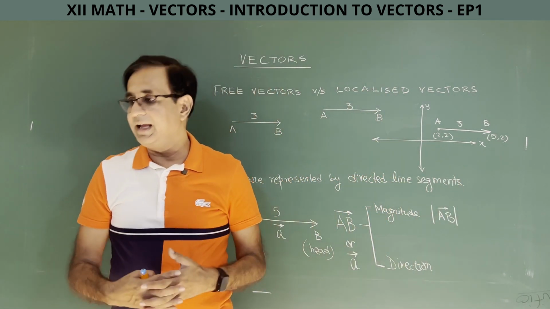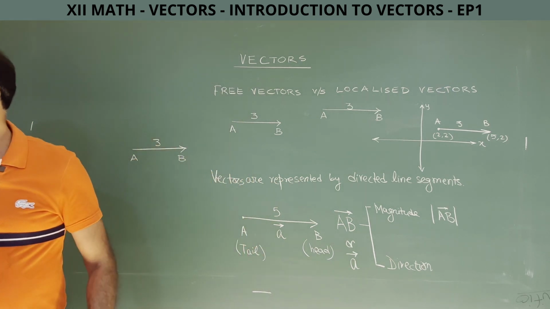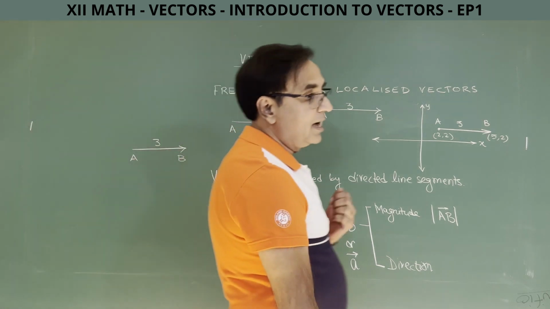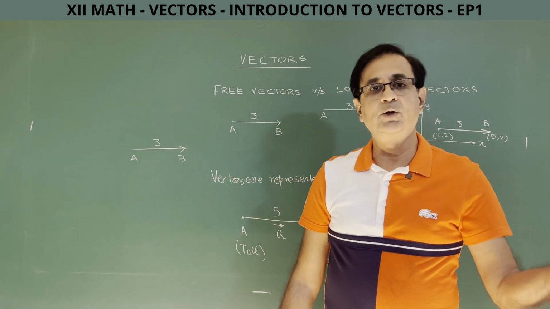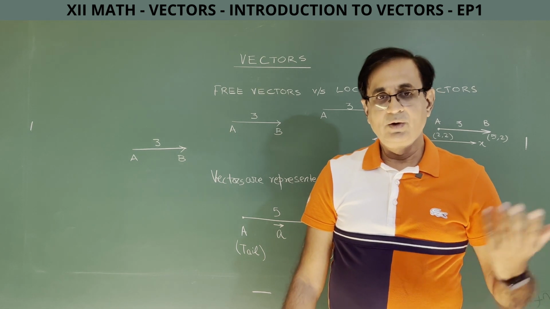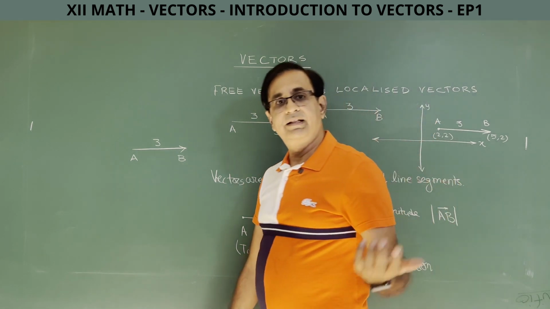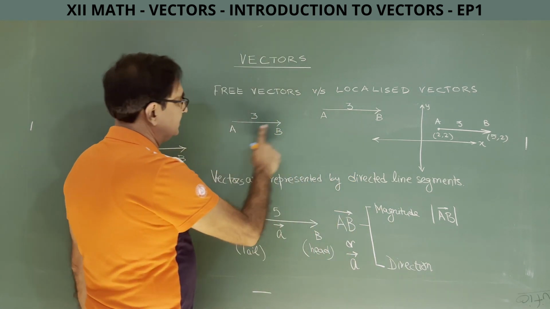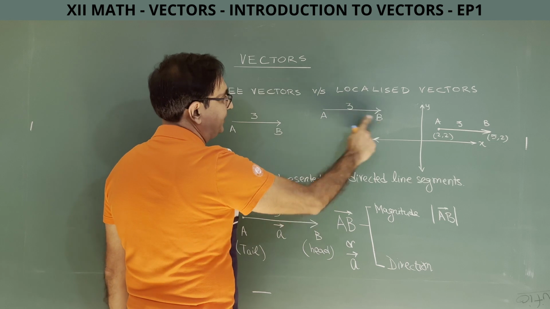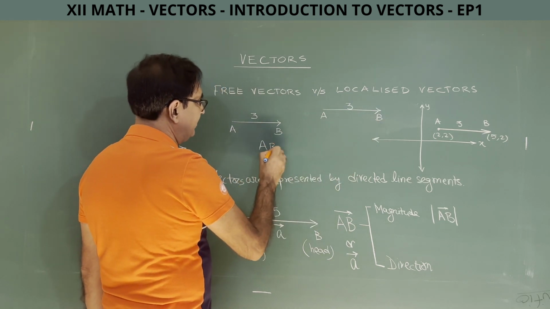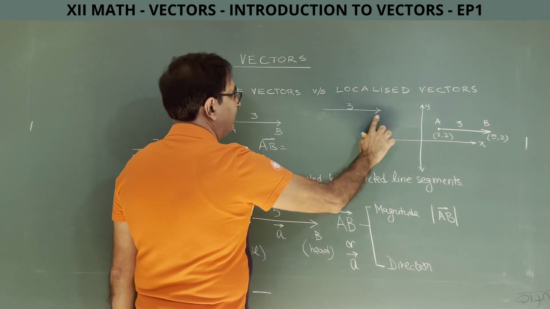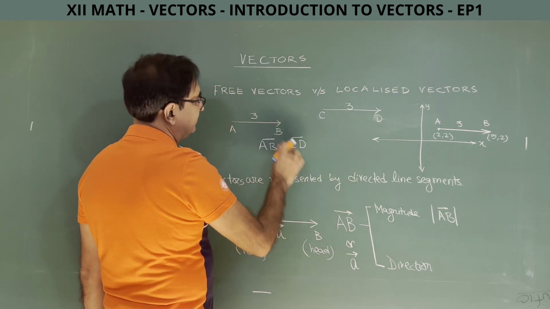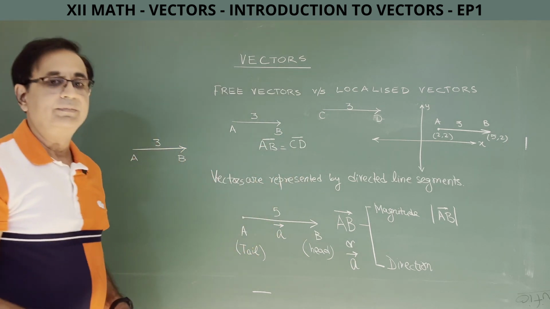Free vectors can be moved anywhere in the space, but obviously it's understood you can't change their magnitude as well as direction. Alright. Now when are two vectors said to be equal? Of course, two vectors will be equal when they have the same magnitude as well as the same direction. Suppose I change these alphabets from A, B to C, D. Then I can say vector AB is equal to vector CD because both have the same magnitude as well as the same direction.